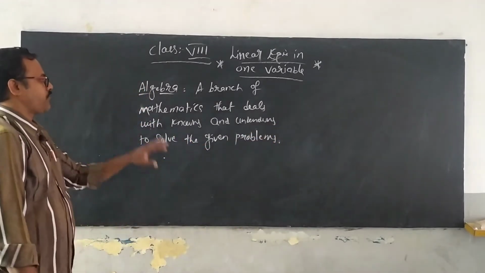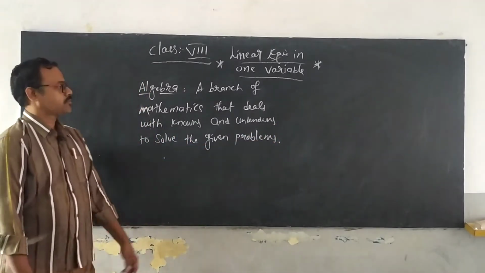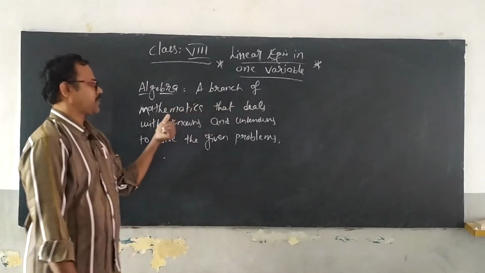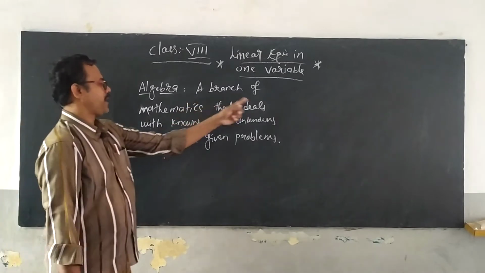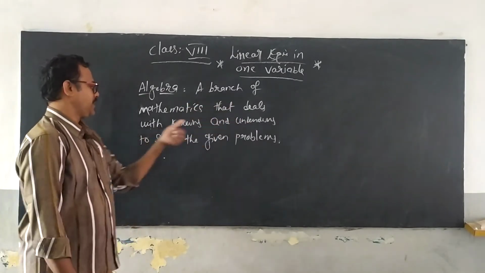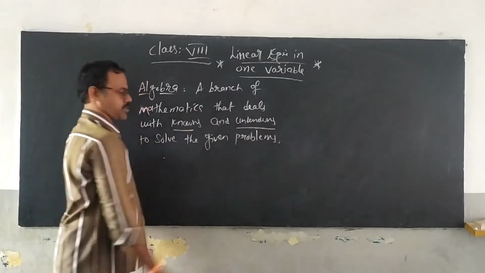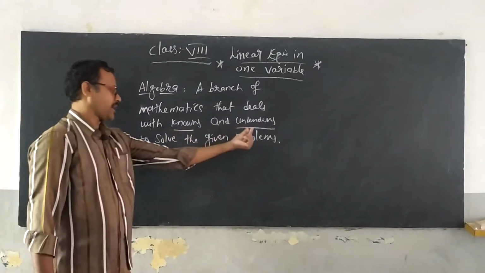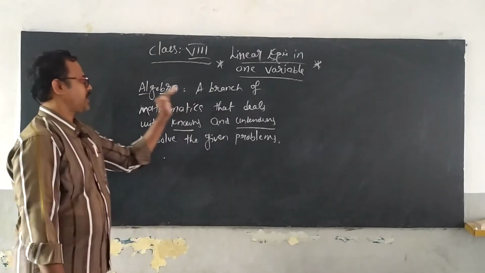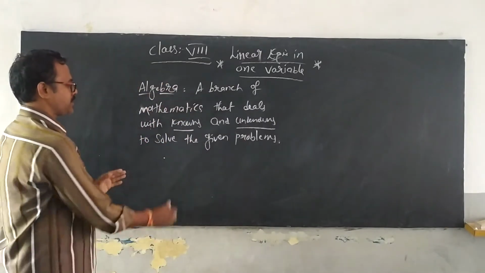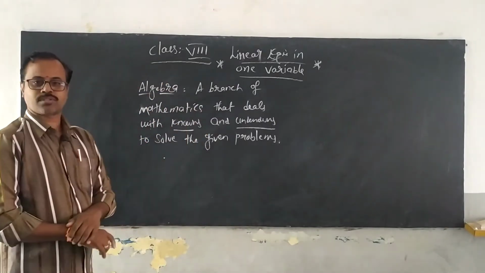This is the actual definition of algebra. It is one of the most important branches. A branch of mathematics that deals with the knowns and unknowns to solve given problems. Let us see what are the knowns and what are the unknowns.